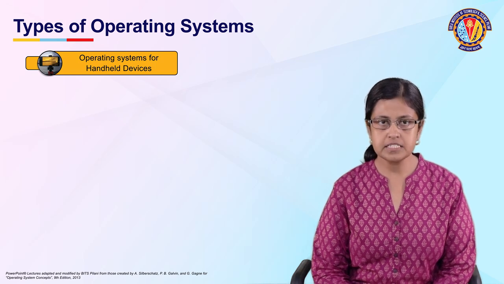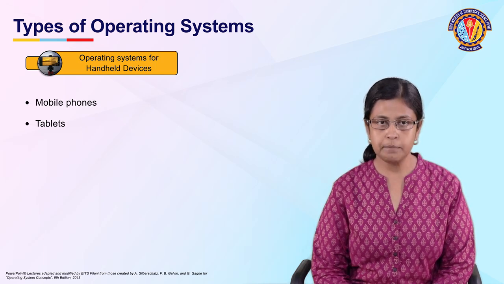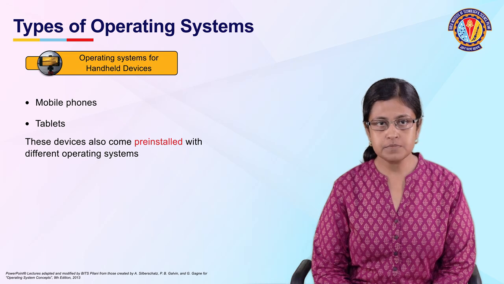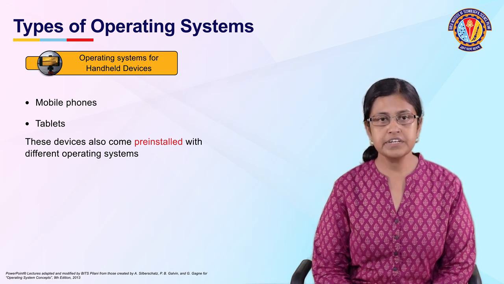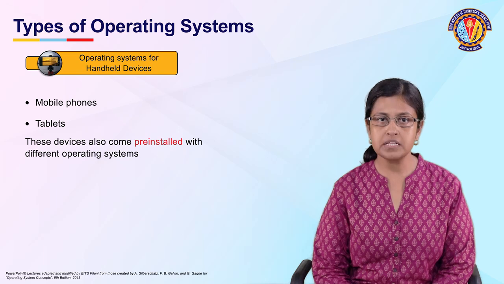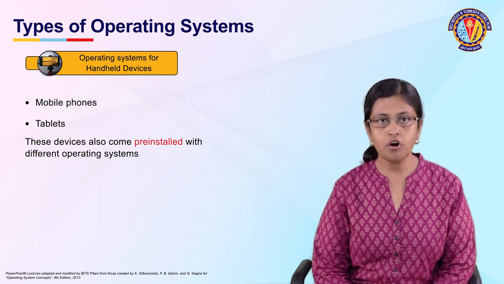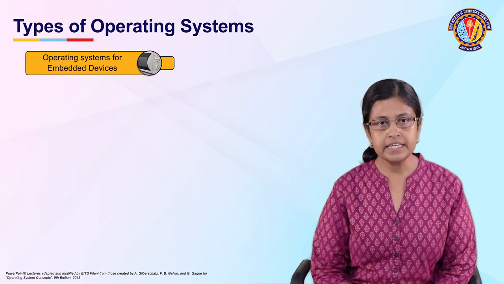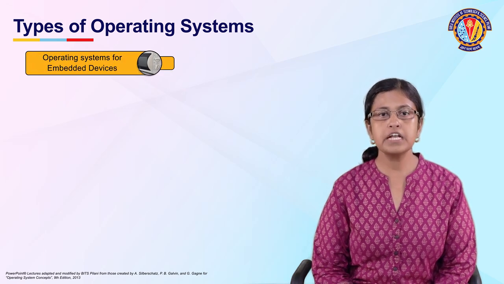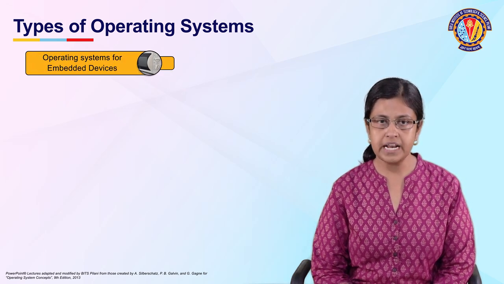These days, several handheld devices have become quite popular. Such handheld devices include mobile phones and tablets. The operating systems that come pre-installed on such handheld devices are very much different from the ones that we find installed on PCs or mainframes. And finally, we also use several embedded devices in our day-to-day lives.